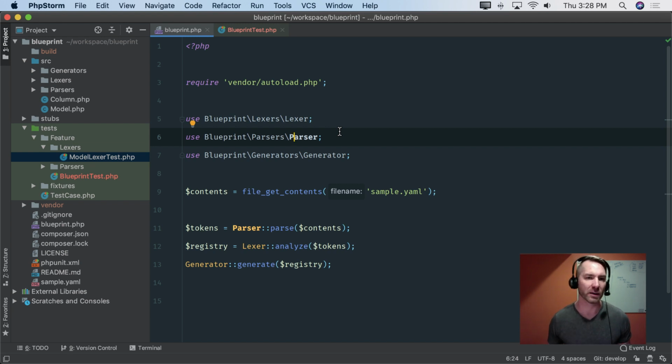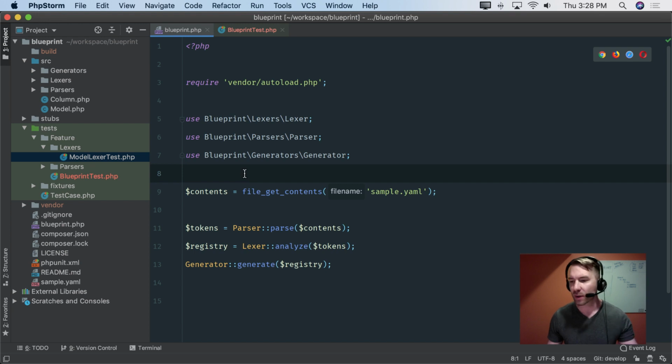When I say spike, a lot of the time I'm talking about taking some code and trying it out, seeing how it works, just hacking on stuff, but it's untested. And it's probably not the final version of the code either. Prime example is this blueprint file. This blueprint file has been the test runner or the application runner, if you will. And eventually this will probably be an rsyn command.